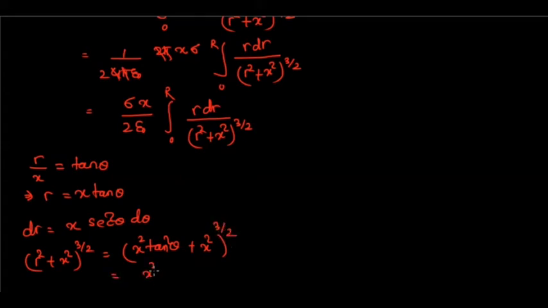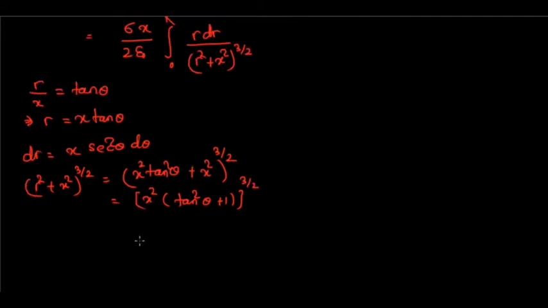That is equal to, you can take x square common, you will get (tan square theta plus 1) whole to the power 3 by 2. That is equal to, we know that 1 plus tan square theta is sec square theta. So you can write this as (x square sec square theta) whole to the power 3 by 2, and that will be equal to x cube sec cube theta. Is that clear? So the denominator is found to be this much, x cube sec cube theta.